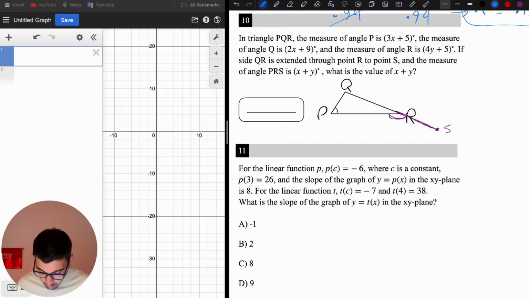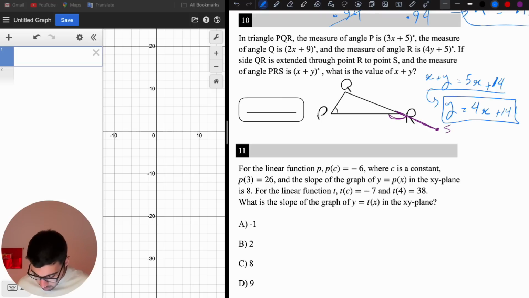The PRS, which is x plus y, is equal to Q plus P. What is Q? It's 2x plus 9. P is 3x plus 5. So when I add them, it's going to be 5x plus 14. What is y here? y is going to be equal to 4x plus 14.